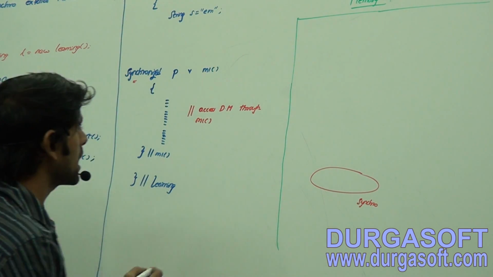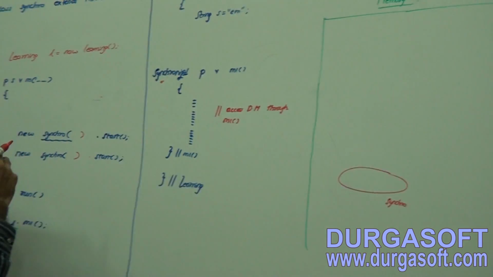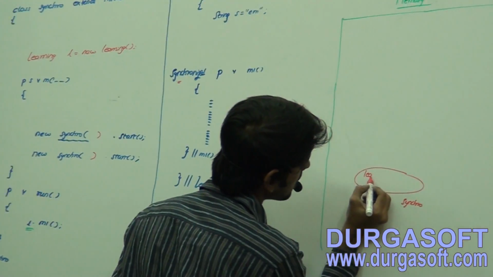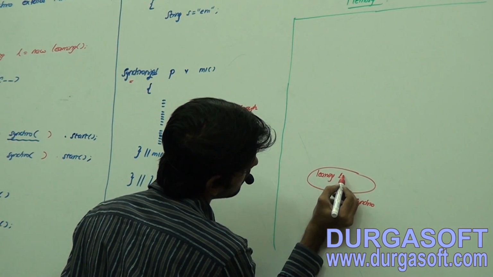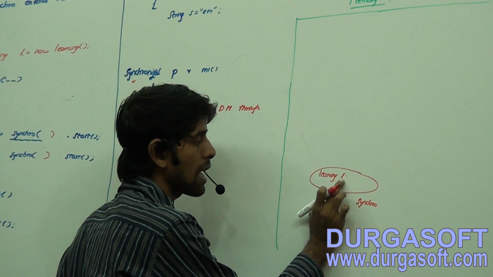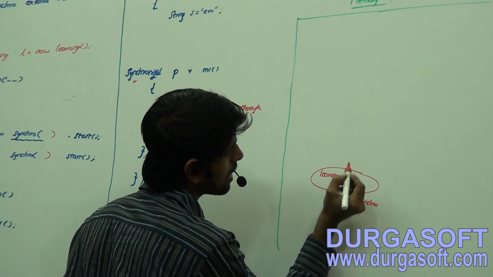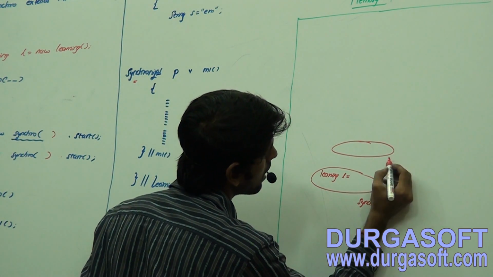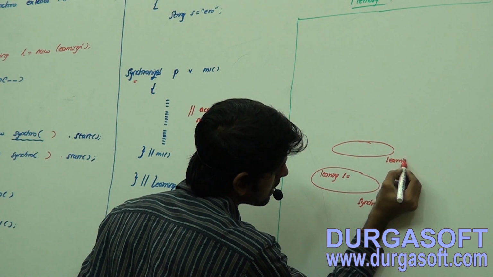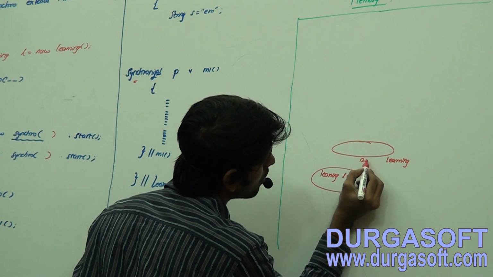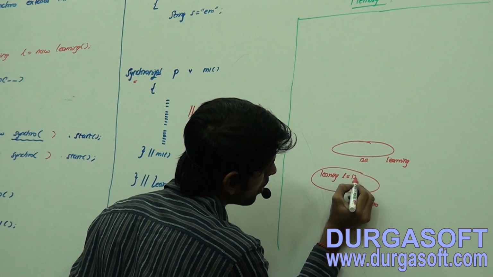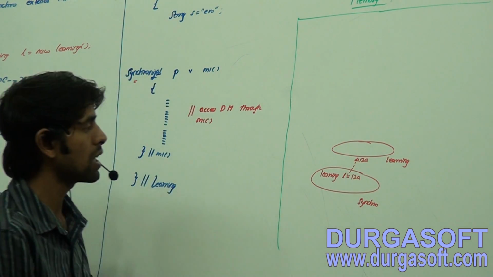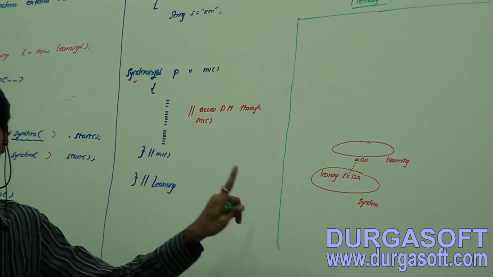It is having one instance member, directly it will come there. So there will be one instance member with the identifier L of type Learning. For this, let it be, we have created one instance of Learning. Let it be, it is having one instance like 1 to A. That instance I am going to copy for this one. So this L is going to refer indirectly to this instance only. That's a very important representation.